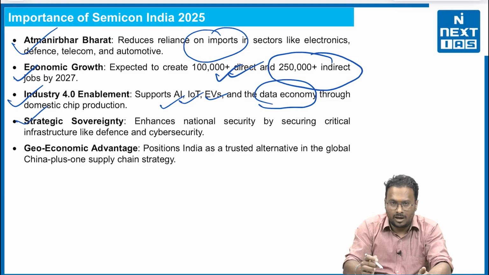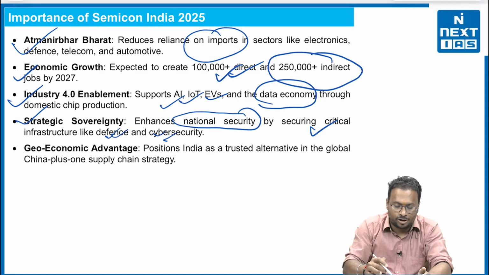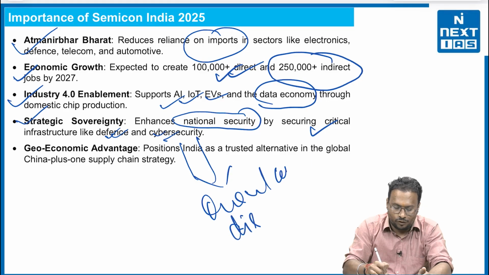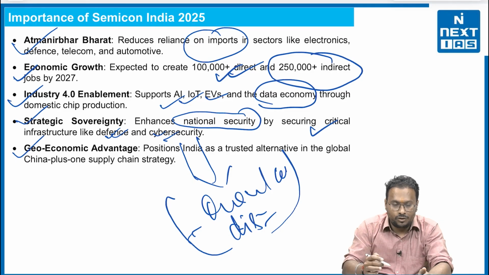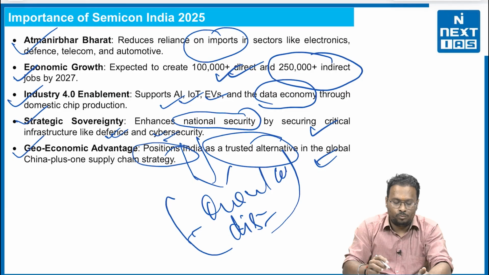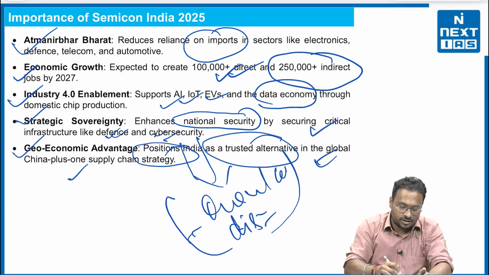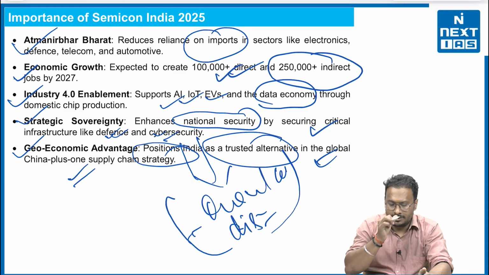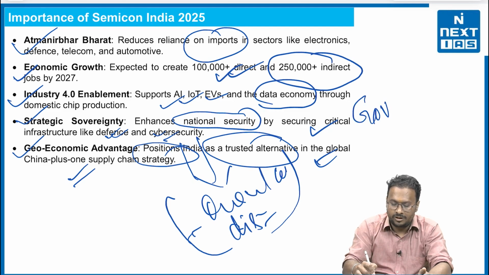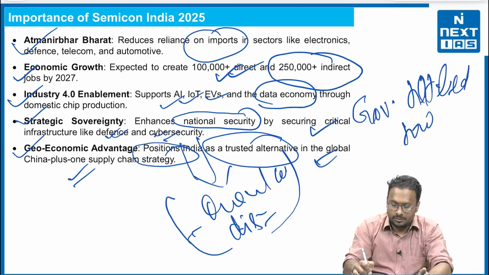Fourth, strategic sovereignty. How? It enhances national security by securing critical infrastructure like defense and cyber security. This is the very same area where quantum key distribution was being practiced by the Government of India. Fifth, geo-economic advantage. That means it positions India as a trusted alternative in the global China plus one supply chain strategy. This is again very important, and you may see that the government's focus has been tilted towards semiconductors.